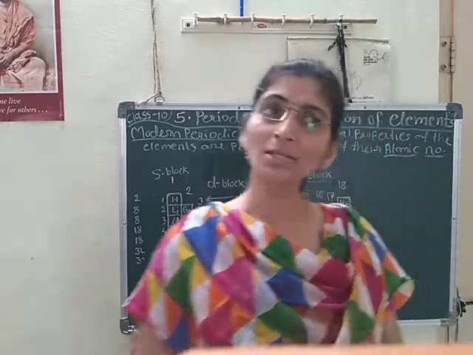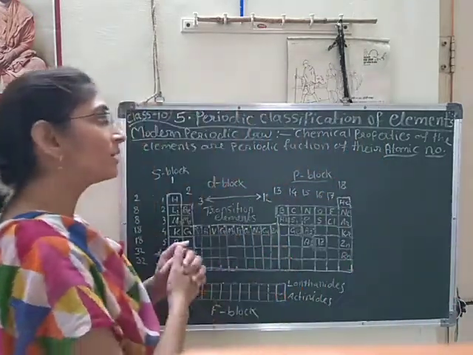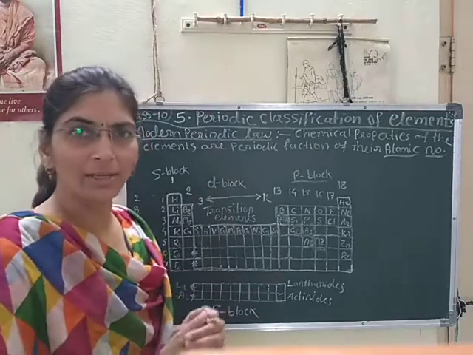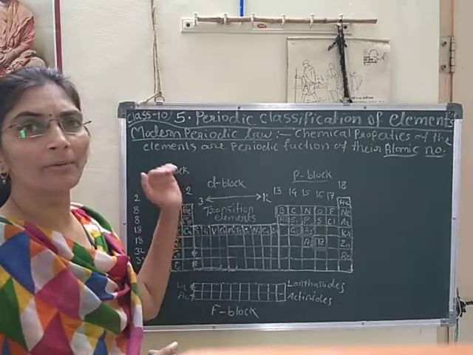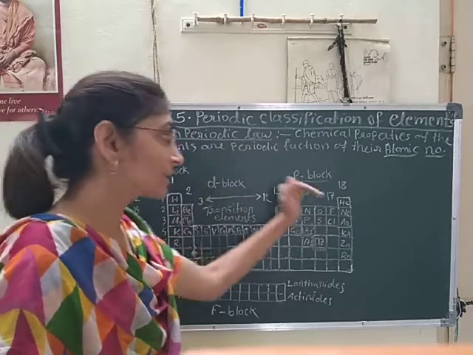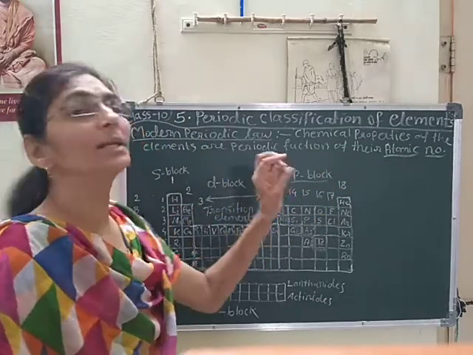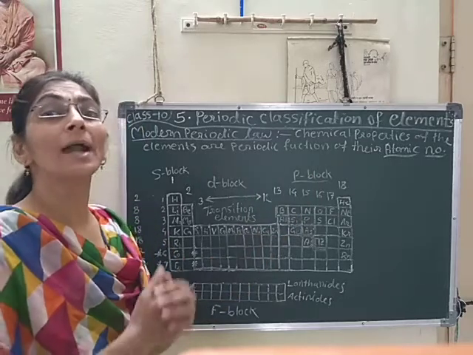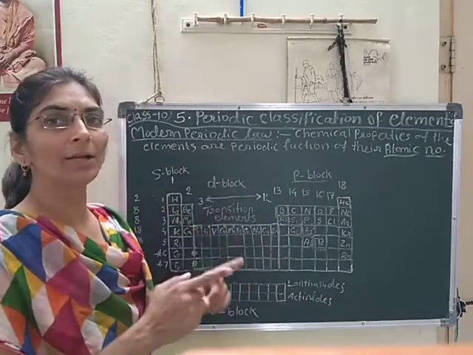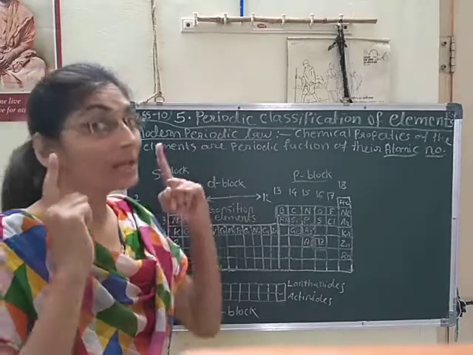So on the basis of atomic number, Henry Moseley classified the elements according to their increasing order of atomic number.